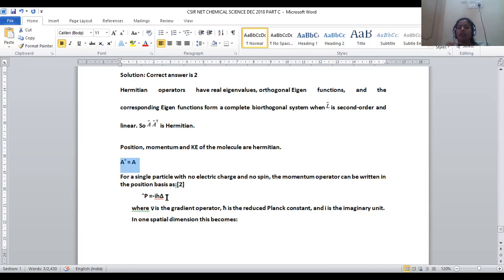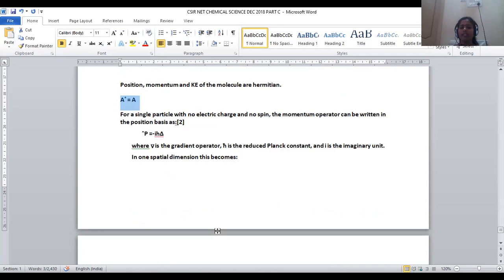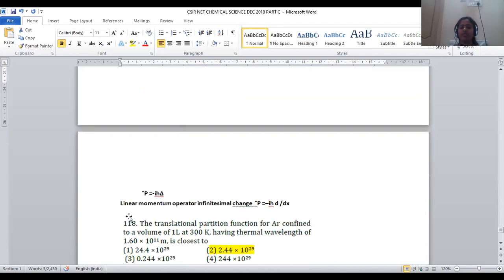So if we have large changes, that delta value can be noted. If the change is very small for one spatial dimension, only one spatial dimension, we have to use the infinitesimal change, so instead of delta we go with d by dx. Then P cap is equal to minus i h cut d by dx.